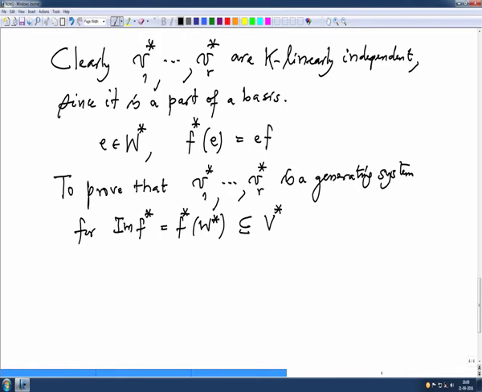That means if I take anybody in the image, it should be a combination of V1 star up to VR star.